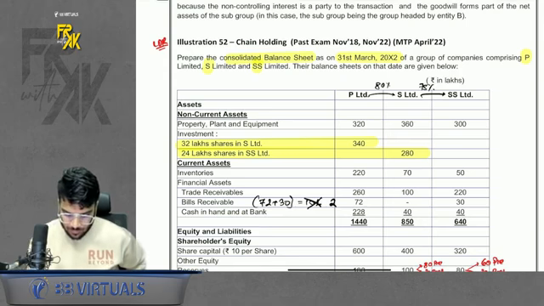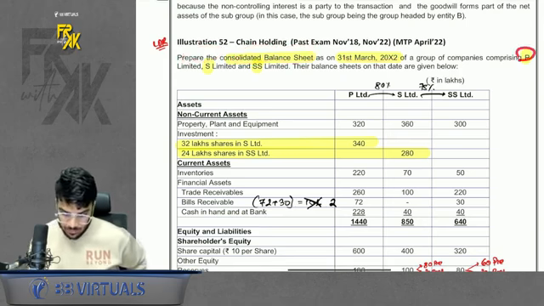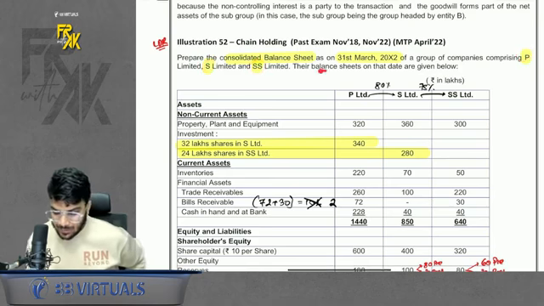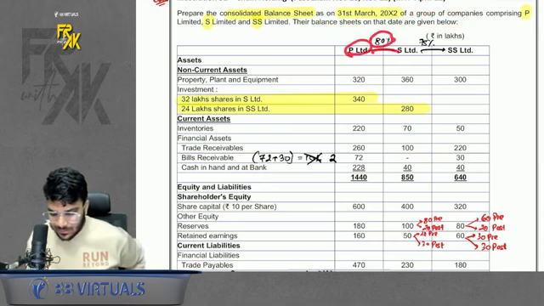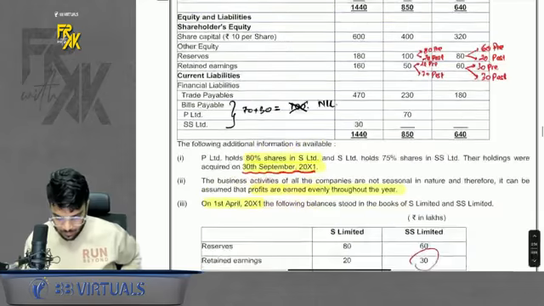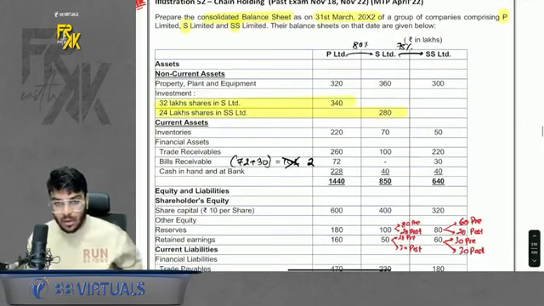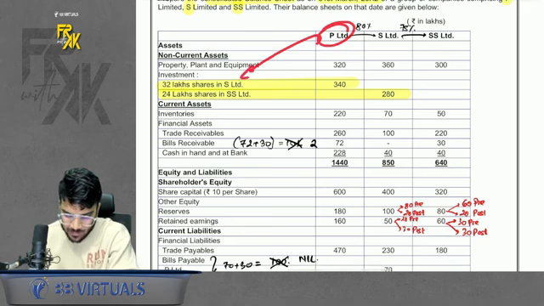Prepare this consolidated balance sheet as on 31st March 12. P, S and SS. Their balance sheets on that date are given below. First, P Limited has 80% in S Limited and 75% in SS Limited. This is given below. Do remember that. So this becomes a chain holding. Now data is given that P has acquired the investment in S, the direct subsidiary, for 340.